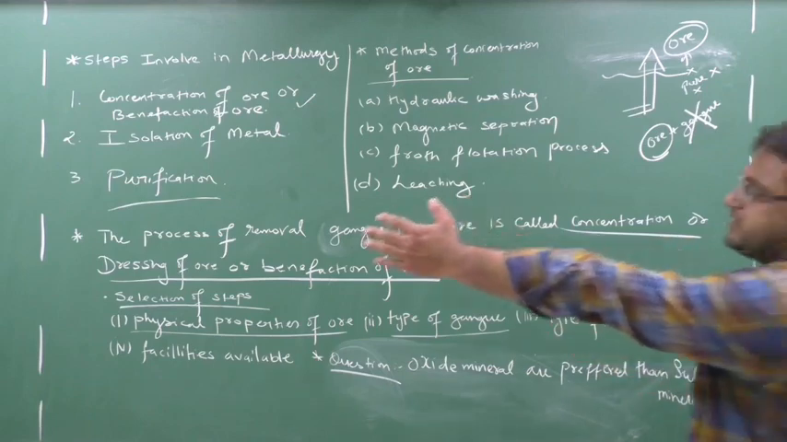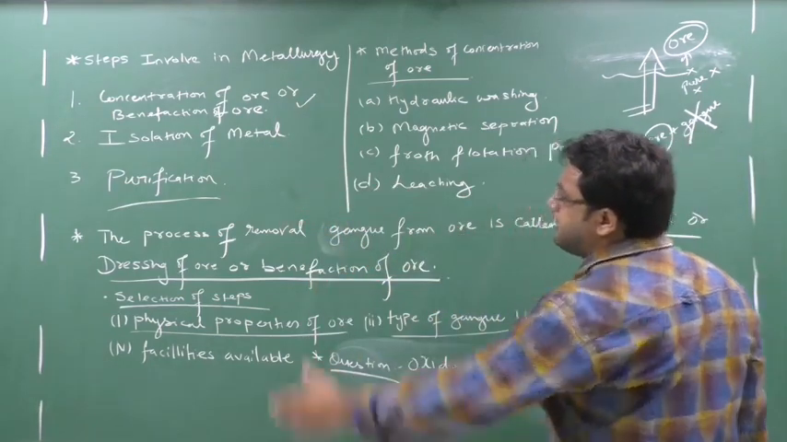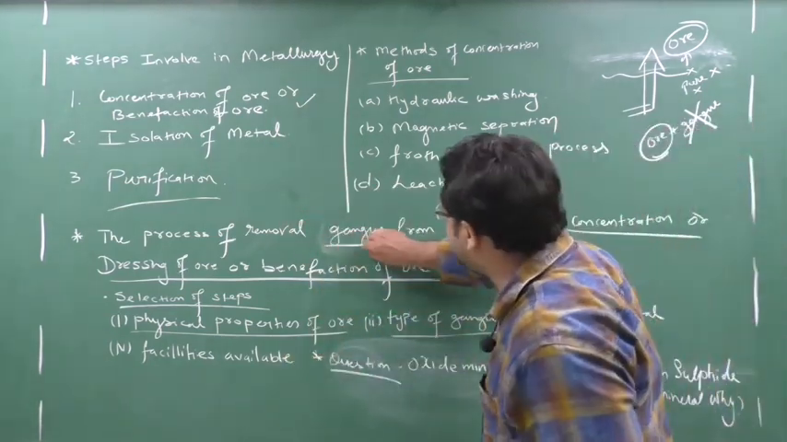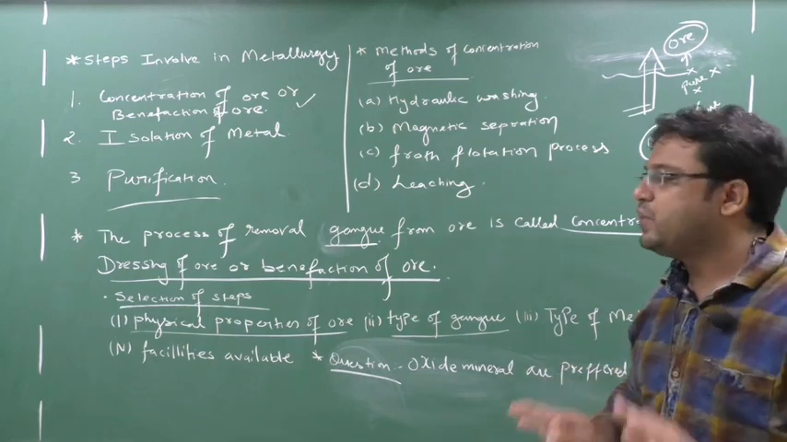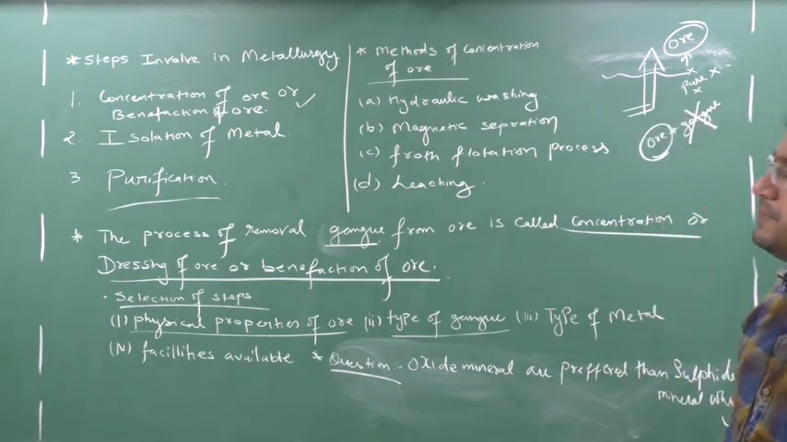Once more I will tell, what is the definition of concentration of ore? A process of removal of gangue or matrix from ore is called concentration or dressing of ore or benefaction of ore. So these three names are one and the same. Clear? Next comes selection of steps.